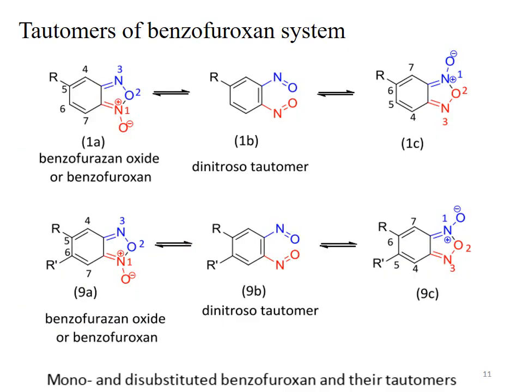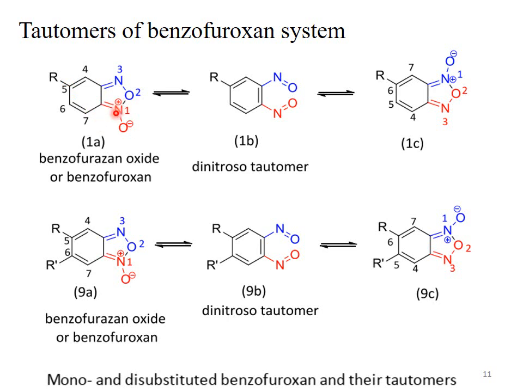Tautomers of the benzofuroxan system. This slide is showing mono and disubstituted benzofuroxan and their tautomers. And remember, the main reactant of the Beirut reaction is the benzofuroxan system. So this slide shows the numbering pattern of the benzofuroxan system, as well as the tautomeric forms of the benzofuroxan system.